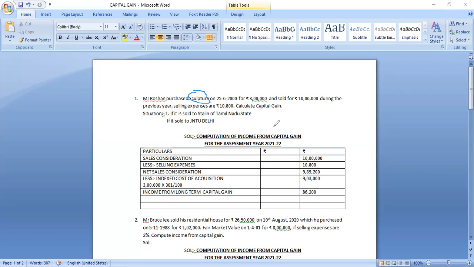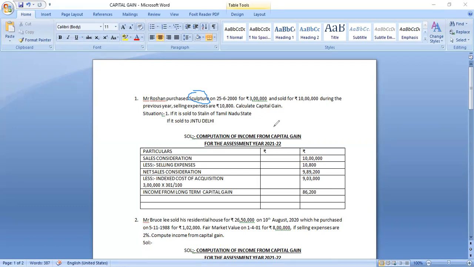Right. Now, please don't forget this: for depreciable assets, the period of holding is not considered. You cannot consider the period of holding if the assets are depreciable.